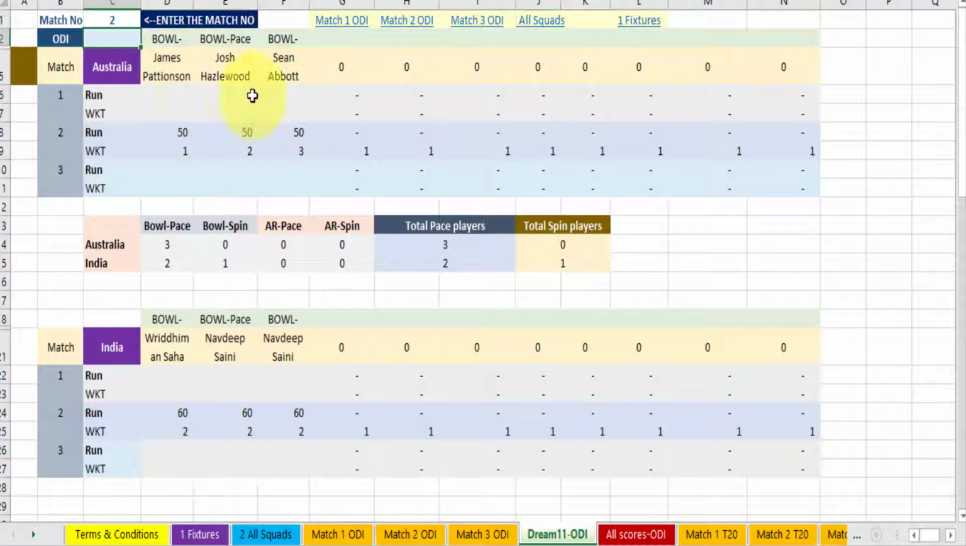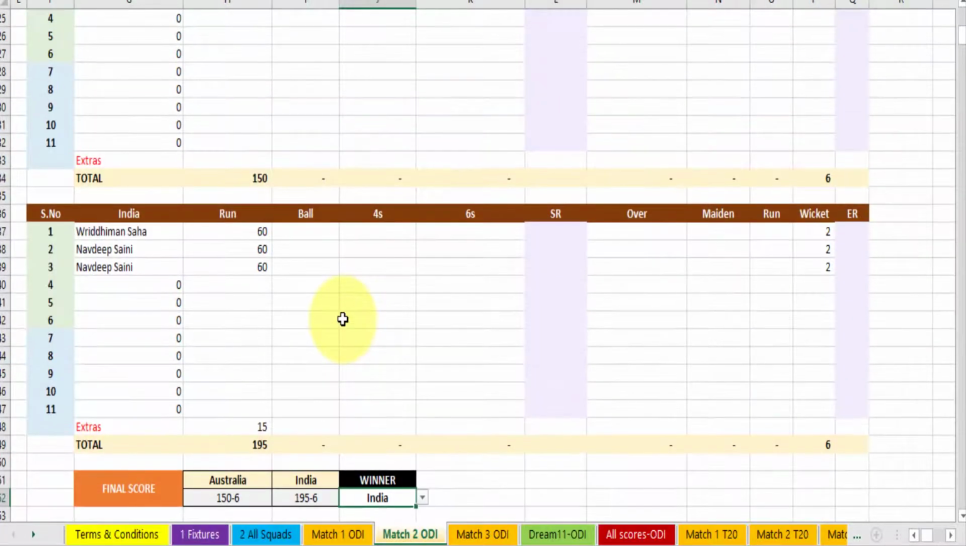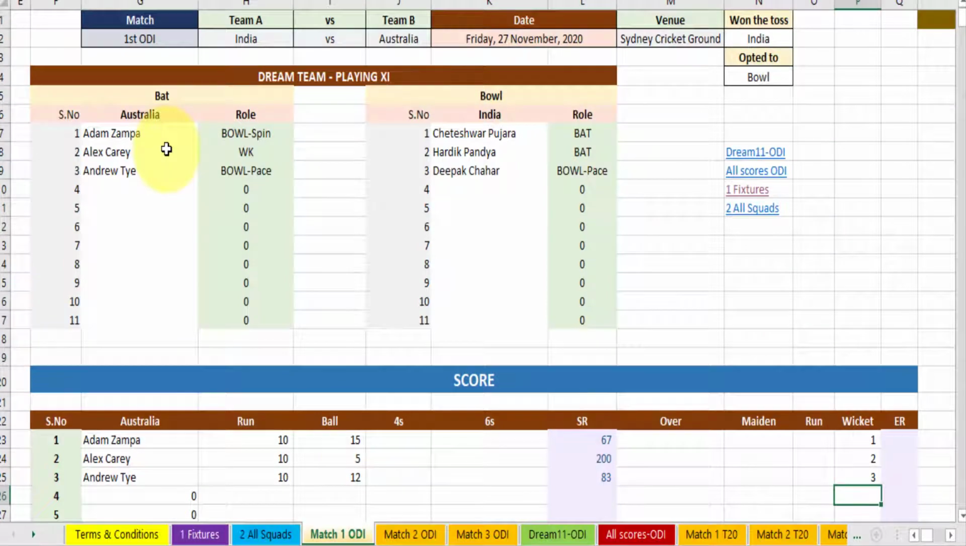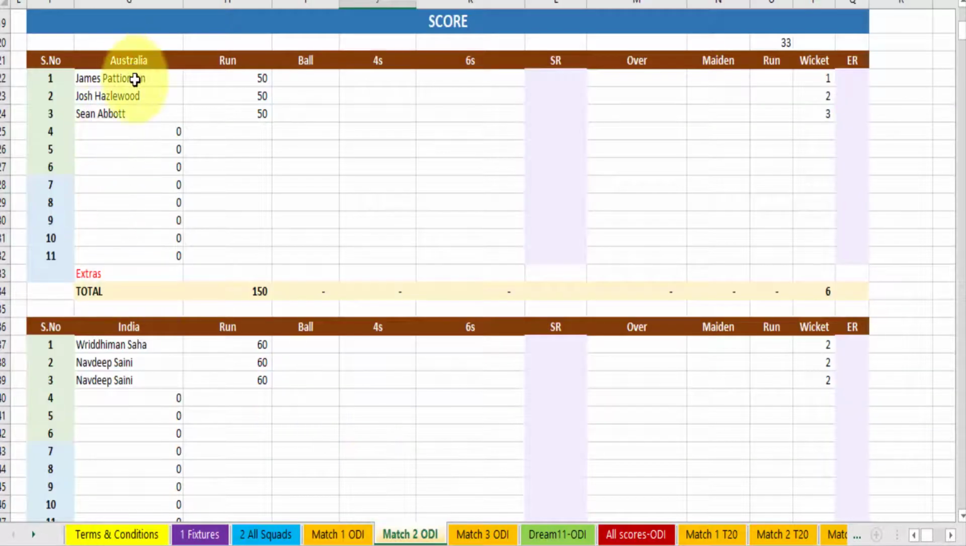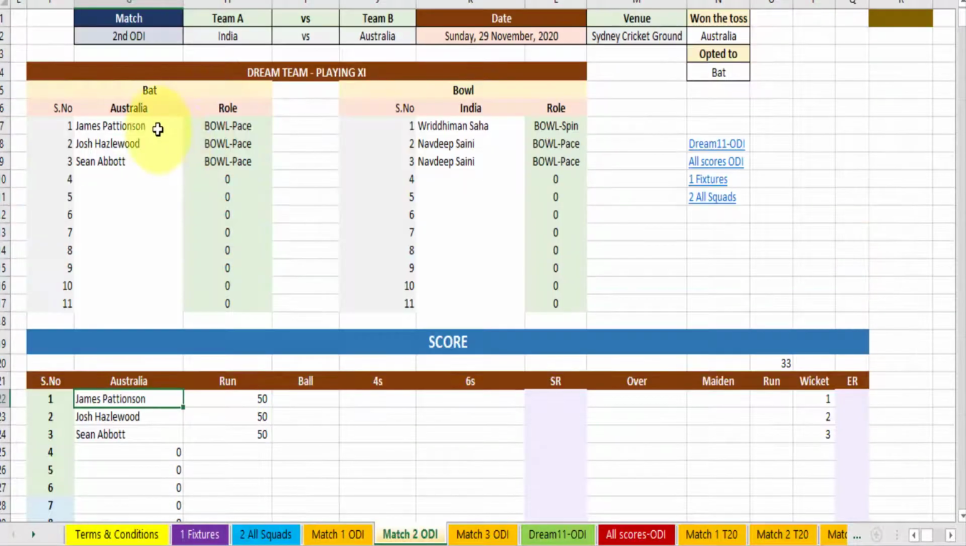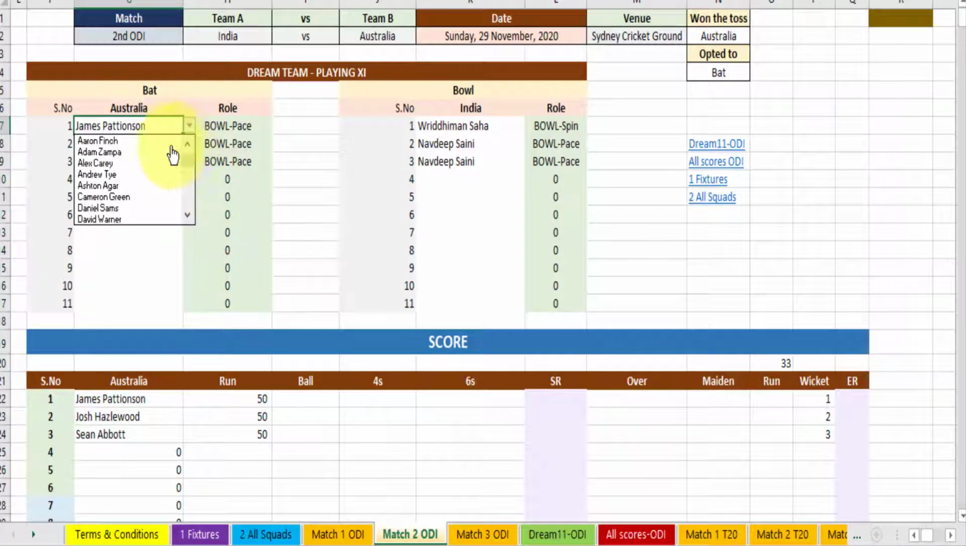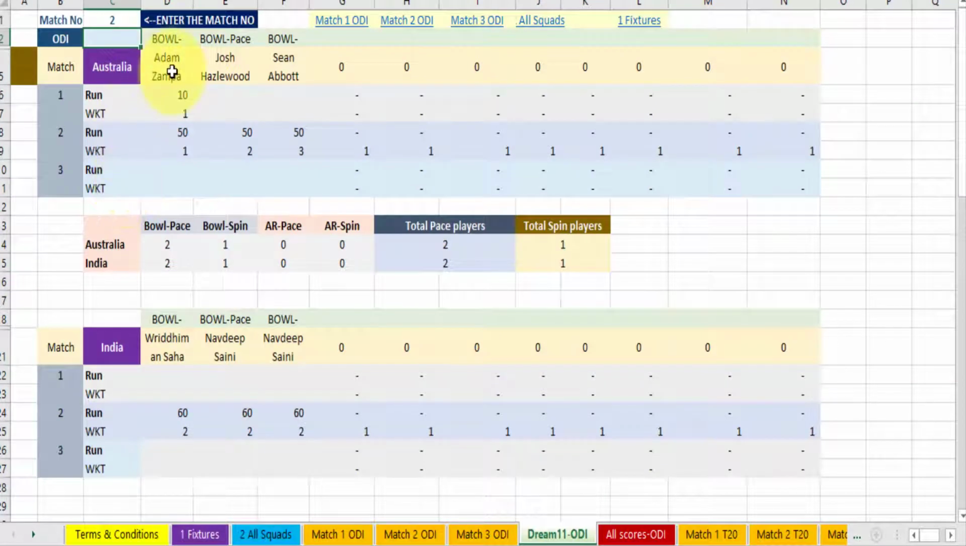Now what if they had played match 1? Suppose what I will do, Adam Zampa, Alex Carey, Adam Zampa. I will select Adam Zampa. Now I've selected Adam Zampa. The match 1 record is here. Match 1 past performance of Adam Zampa is here. So I can know which player performed very well in the last match. And with this, I will also be able to know which players are in form.